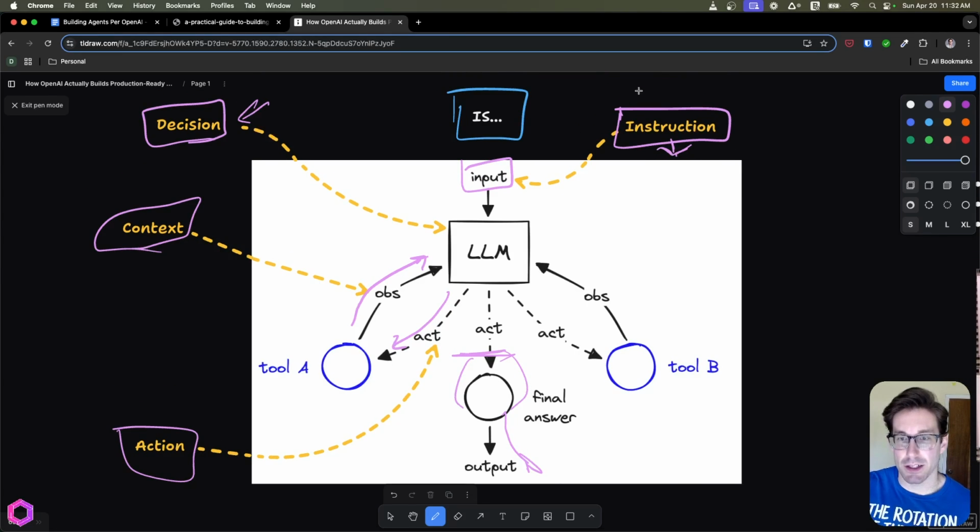So this is what an agent is. It has instructions we've given it on how to behave. It has a primary decision of how it needs to make that specific flow go. And the last thing is that it has actions, actions it takes with tools. Those are the three things that make up an agent. Context is just something that comes back from the action.